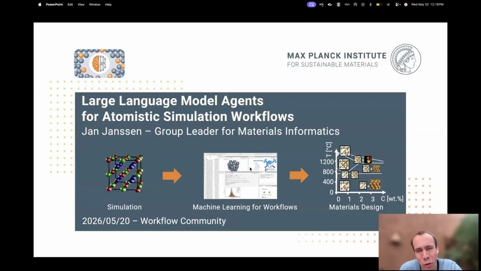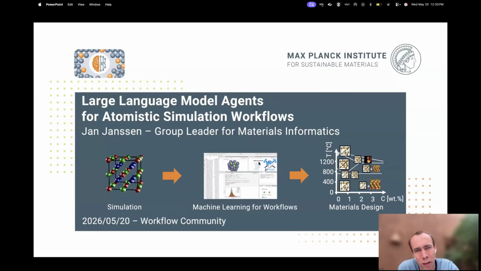So what I want to do now is really shift gears and go more into the applied side and show how we use large language model agents in the application of atomistic simulation. What we do in our work is really trying to go from the simulation side to predicting, or to materials design, and we use workflows and, more recently, large language model agents to achieve this. And that's also where my question came from, right?